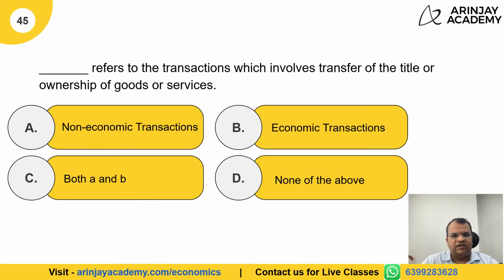Dash refers to the transaction which involves transfer of title or ownership of goods and services. Non-economic transactions, economic transactions, both or none. Now, economic transactions are the ones which involve transfer of title or ownership of goods and services. Non-economic transactions are more to do with social welfare or beneficial transfers, just like we had mentioned, transfer from a parent to a son in the form of love, gift, etc.